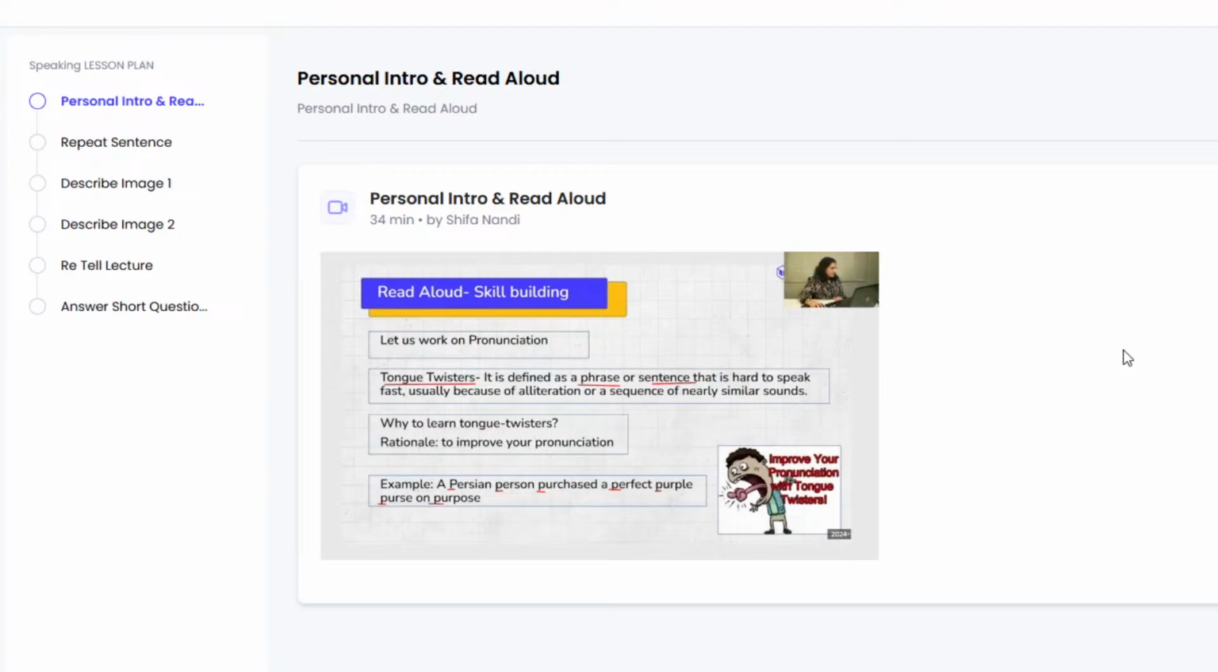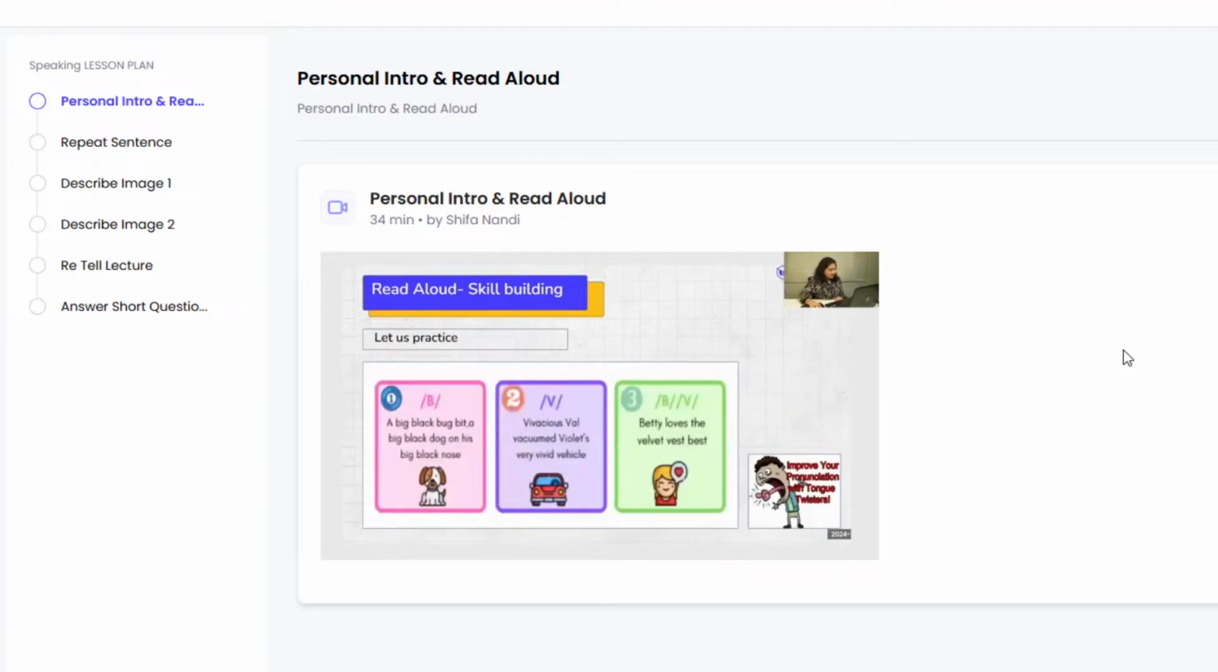Now let's take up a few more tongue twisters to improve the pronunciation. This one, the Persian person, I remember from my school days, but let's look at a few more. So one of them from the alphabet B is: a big black bug bit a big black dog on his big black nose. Now remember to make sure that you pronounce the sound B correctly. That is what we are learning here. So we are pronouncing each word clearly and aptly, which helps the computer or the AI to understand each and every word and also learn how to pronounce it correctly.